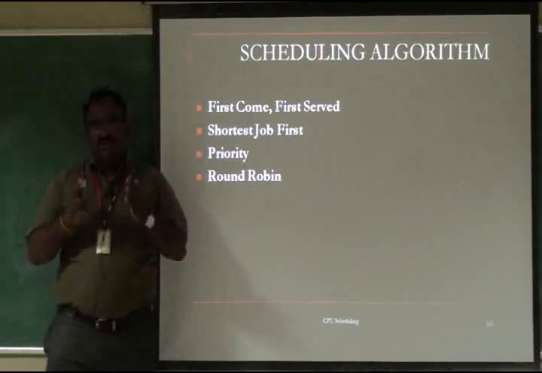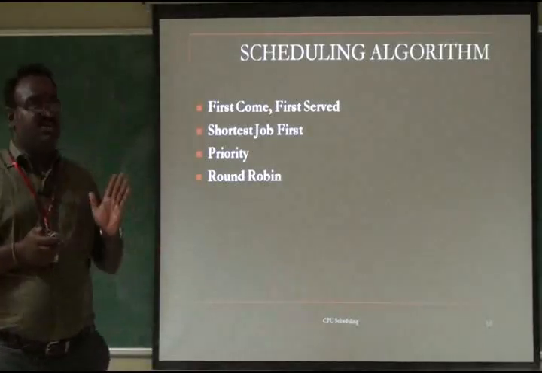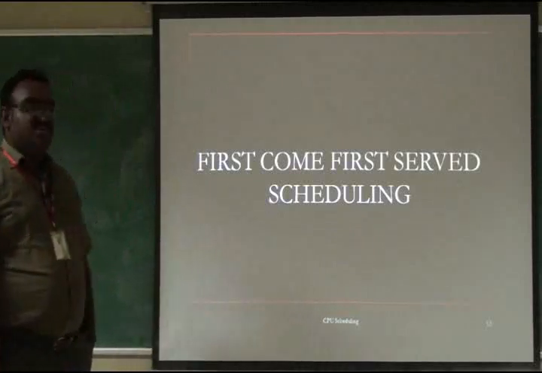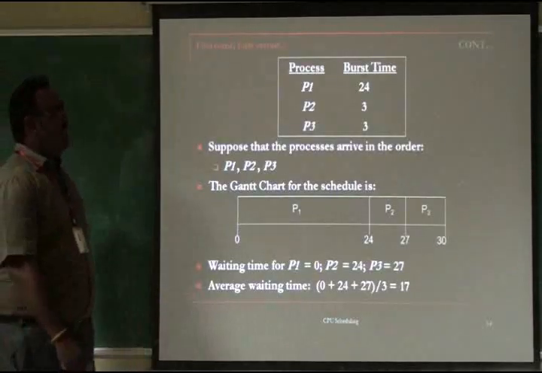Then based on the scheduling algorithm, it's scheduling the process. Based on this criteria, these 4 scheduling algorithms will be worked out. See one by one. The first one is first come first serve scheduling. What is first come first serve? Right. So this is a simple example.